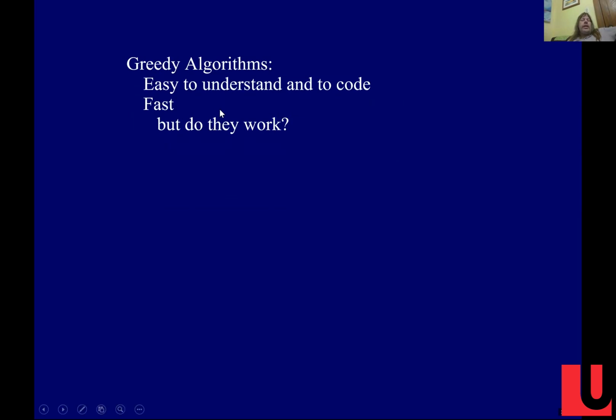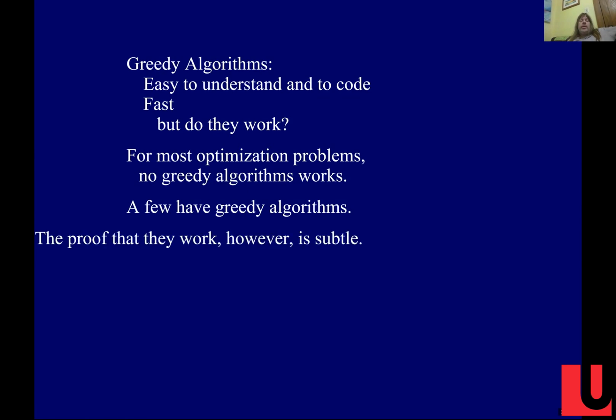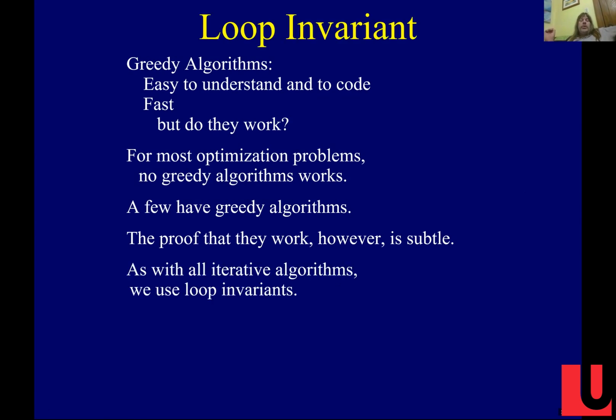So in general, these greedy algorithms are really easy to understand and code and are fast, but do they work? For most optimization problems, they don't work. And for a few, they do work. And the proof as to whether or not they work is subtle. All right, and the way I've been proving this for the last few decades, and I know other people do too, is using loop invariants.